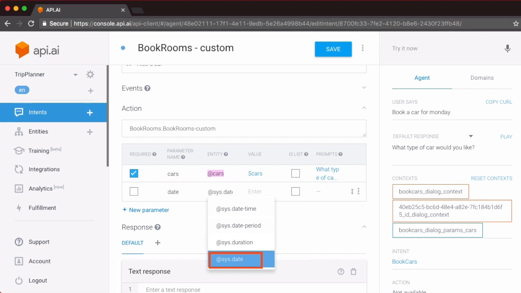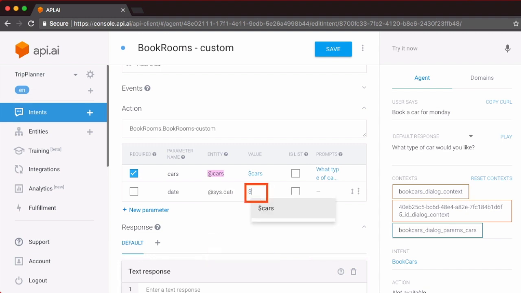There is one last thing that you need to specify, that is the placeholder or the variable name, so that we can reference this particular value in our text responses. We'll simply call it $date. Mark this as a required parameter because it is indeed required in order to actually book our car. And we can now specify a default value for this.